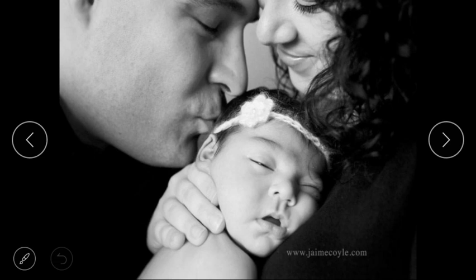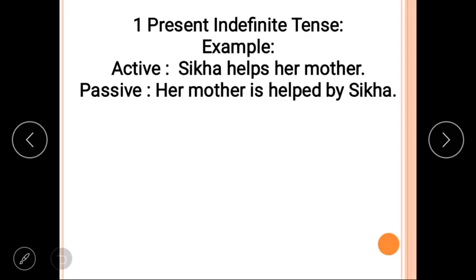In the next sentence we can say, the baby is being loved by its parents. For baby we use "its parents", not "her parents", because a baby can be male or female. So, the baby is being loved by its parents. This is in passive sense. If I say it in active sense, the parents are loving their baby. Got it?